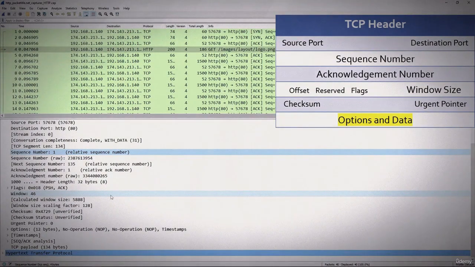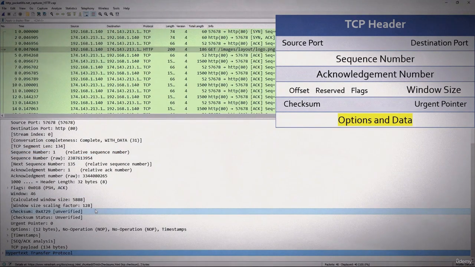Now we will look at the checksum. It says unverified. Well, in a lot of cases you will find that we are not going to try to validate that checksum, and here's why. Now take a look down below. There's a blue dot, cyan dot, and that's the expert system. Now what it is saying is that it's just chat. Okay, so if this were to be calculated, this might be incorrect, and I will show you why.